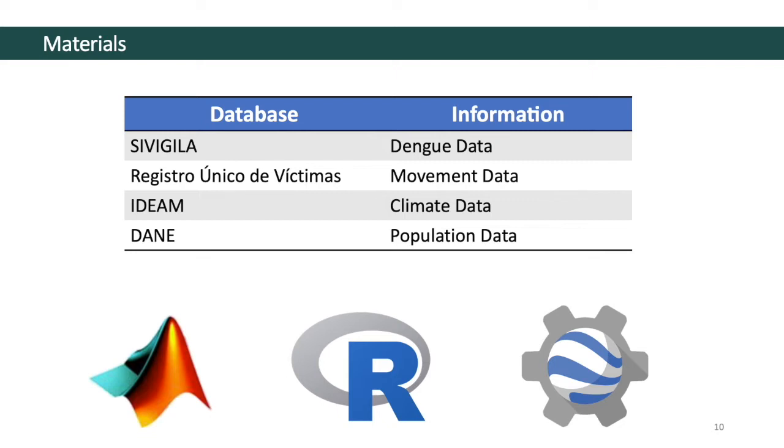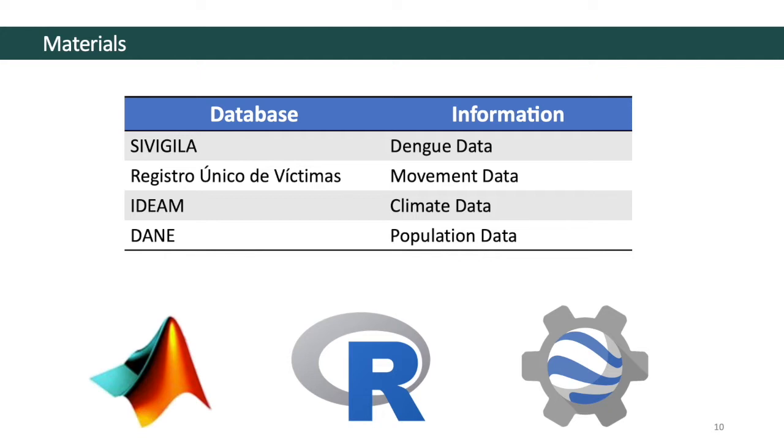The collection of data that is analyzed in this study came from 4 different databases. The number of cases of dengue throughout Colombia came from the CVHILA database, which is part of Colombia's National Health Institute. Migration data is from the Registro Único de Víctimas. Climate data is from the Institute of Hydrology, Meteorology, and Environmental Studies. Lastly, census data is from DANE and was obtained through Colombia's National Statistics Agency.